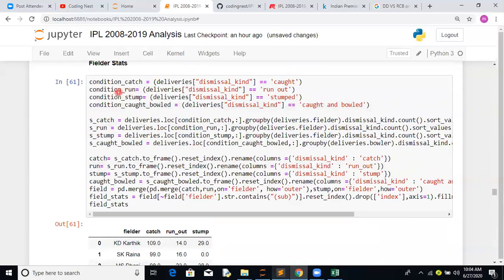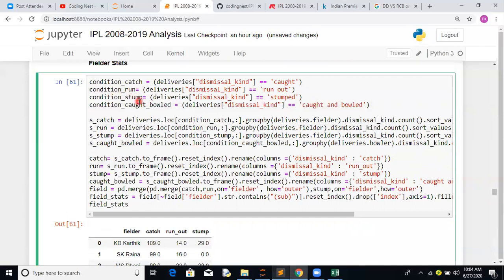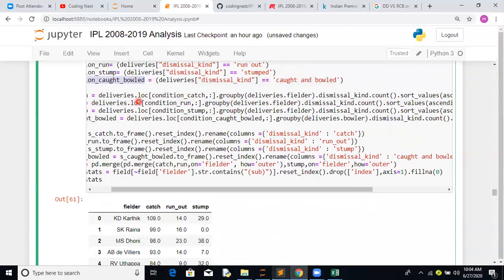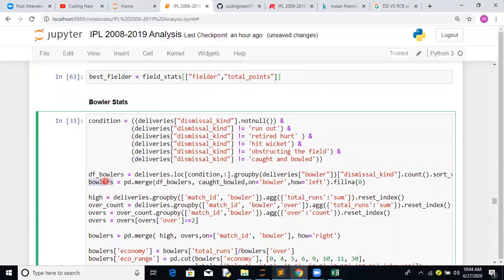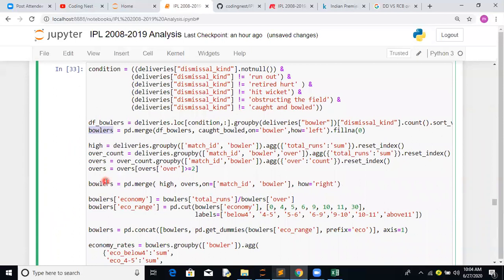Caught and bowled, we have given that stat to the bowler. So here we have merged the data. Now for bowlers, there is not much available, but what we can do is take the number of overs bowled and the number of wickets dismissed by that particular bowler.